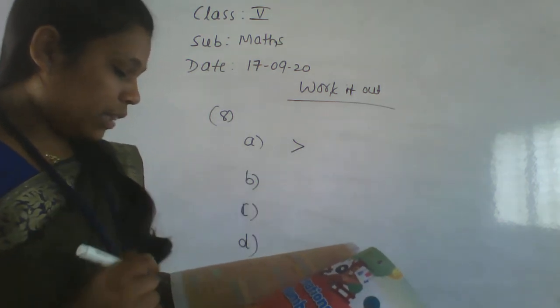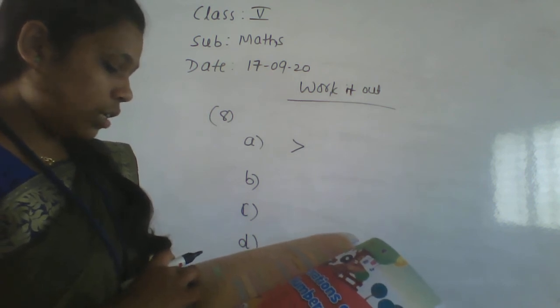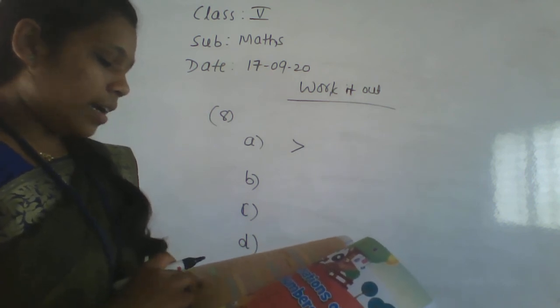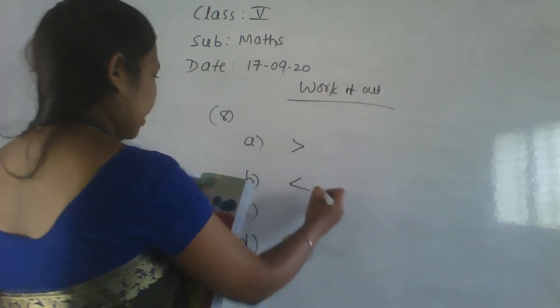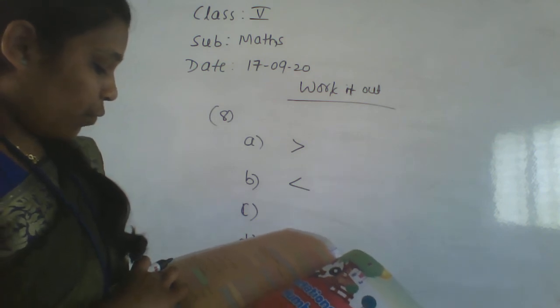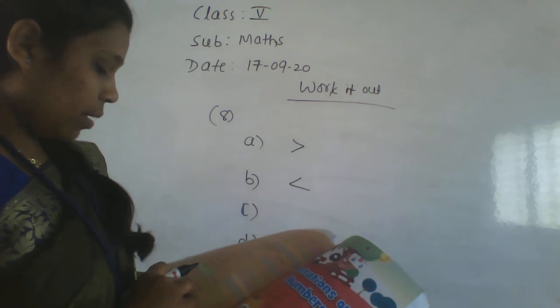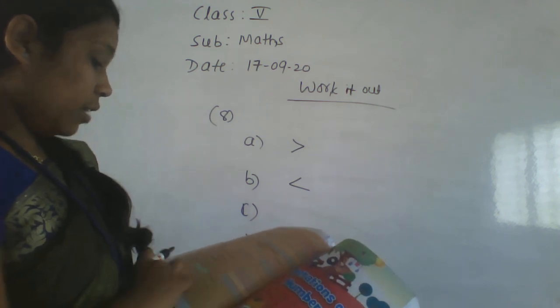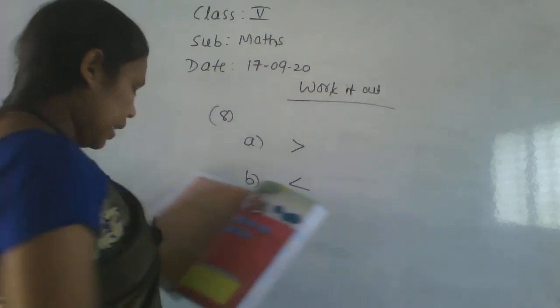Next go for the B one. 17 crore 78 lakh 9,234, and here 17 crore 87 lakh is there. So then it is the greater. Next, 60 crore 4 lakh 70,234. Here 9 crore is there, here 60 crore is there. Then this value is the greater.